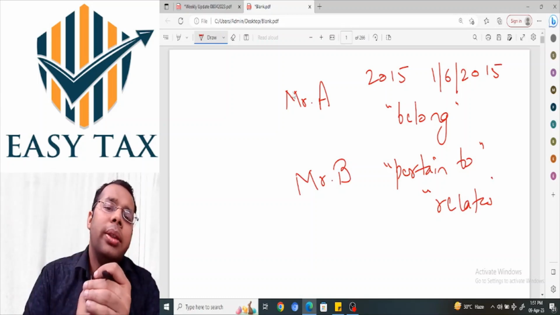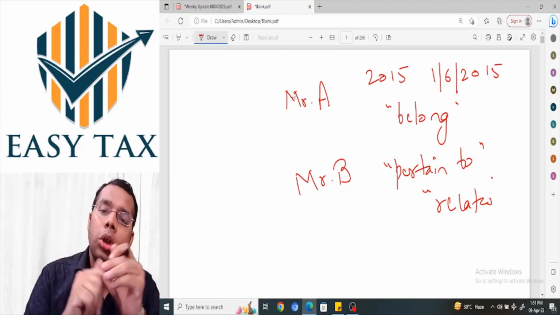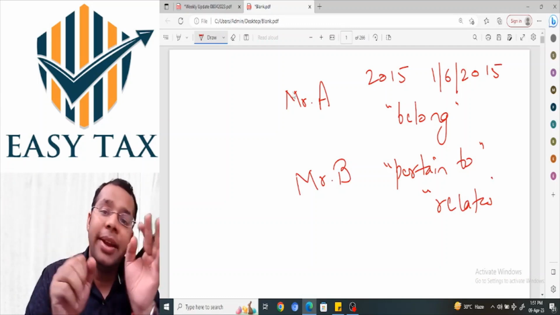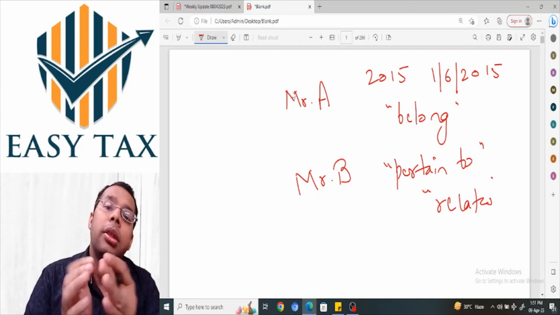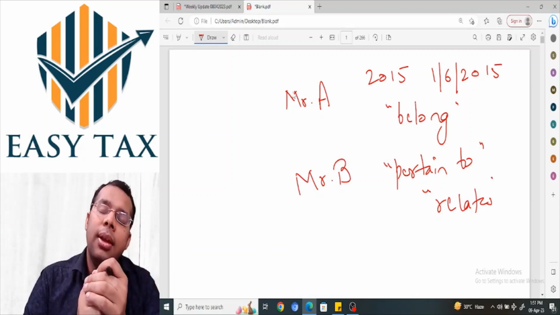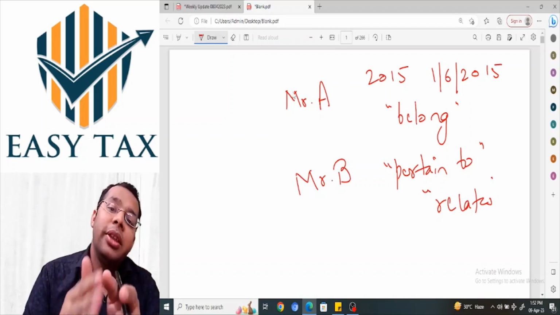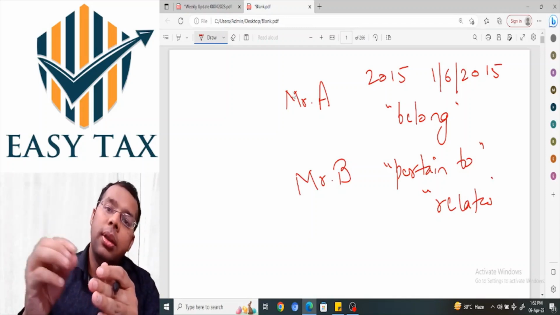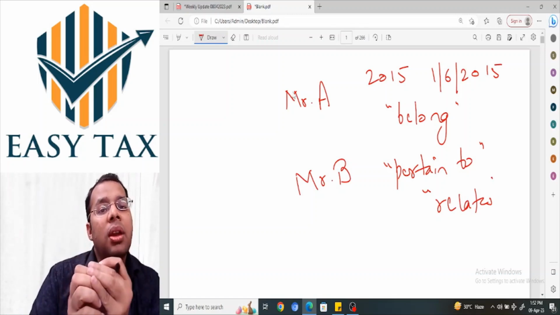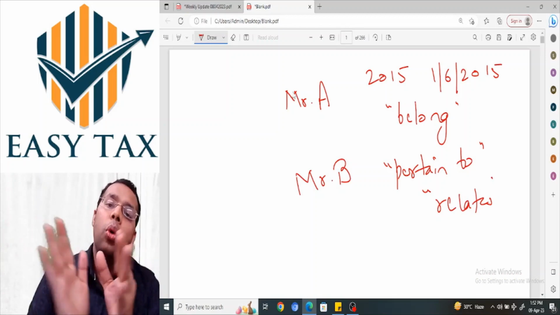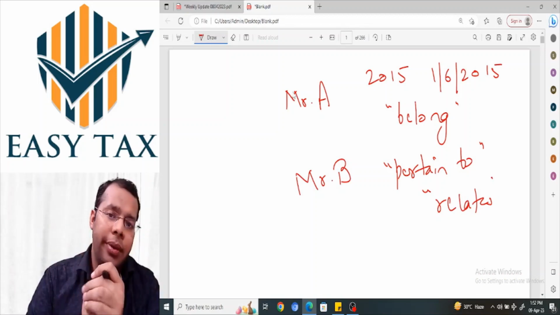It also said that the amendment was brought in by substitution. The words "belong or belongs to" have been substituted with the words "pertains to or relates to". And the Supreme Court said when an amendment is brought in as a substitution, then it is assumed that the substituted words, the new words, were there in the statute since the provision was enacted, in place of the old words. So it is presumed that since the provision was there, it used the new words only. And therefore, this is one more reason that this amendment should apply retrospectively.